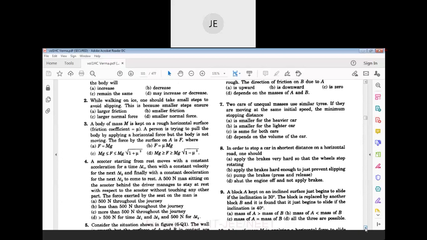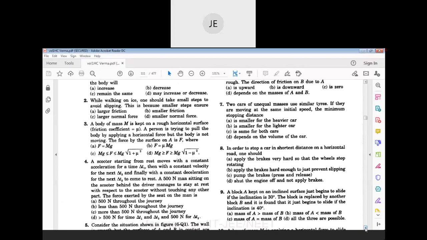So option C can be the answer. If they ask what is the applied force, then option B can be the answer. But they are asking contact force.